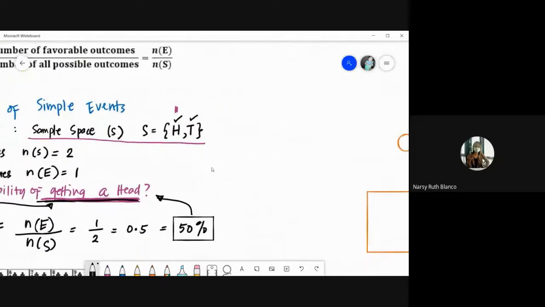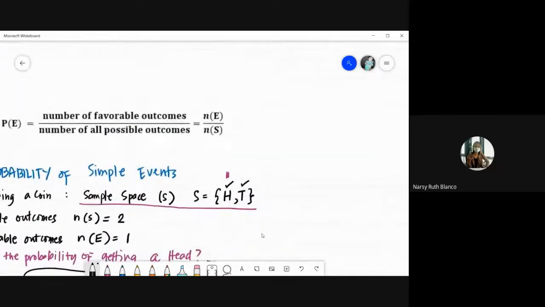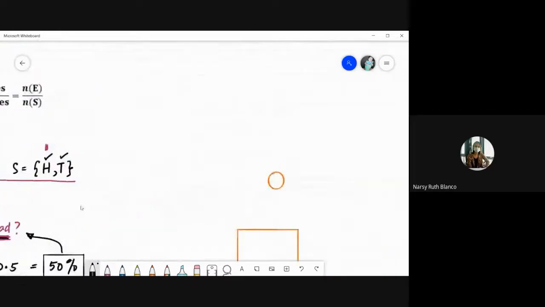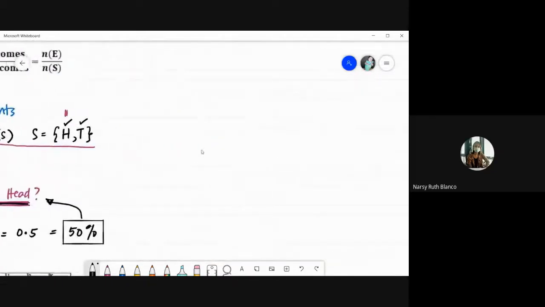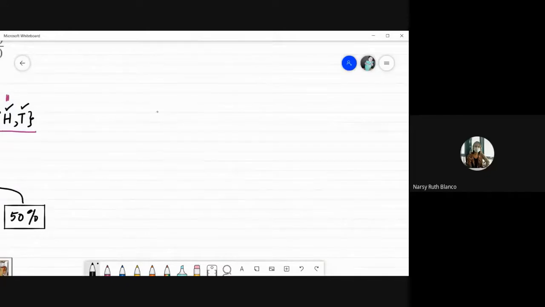So another example ng simple event natin, pwede tayong may example na like rolling a die. So doon tayo sa mga examples na common. Example number 2, when you are going to roll a die. So when you roll a die, ang ating sample space, ang ating symbol for that is S.